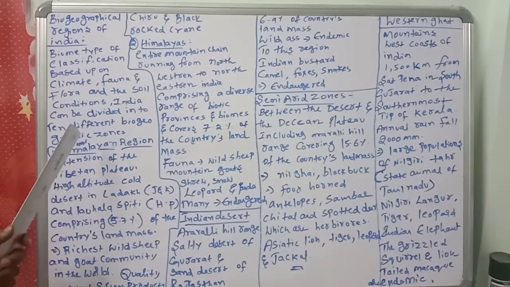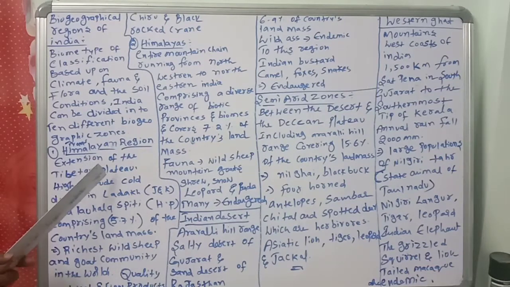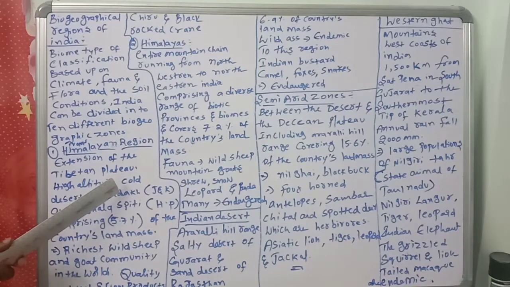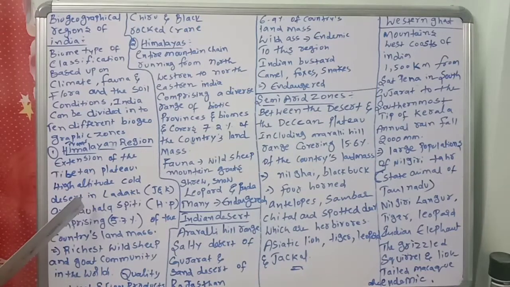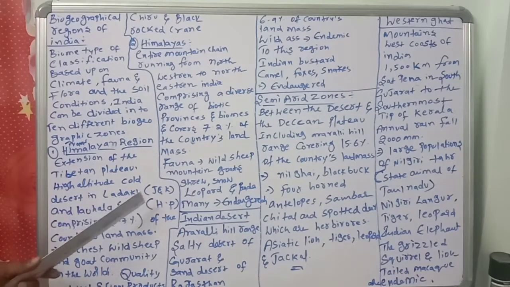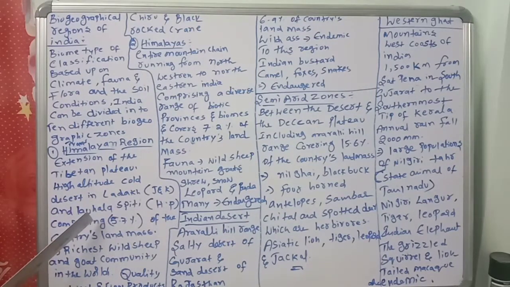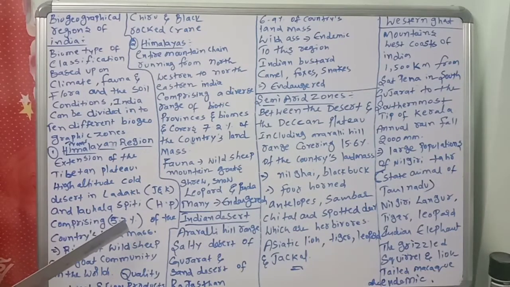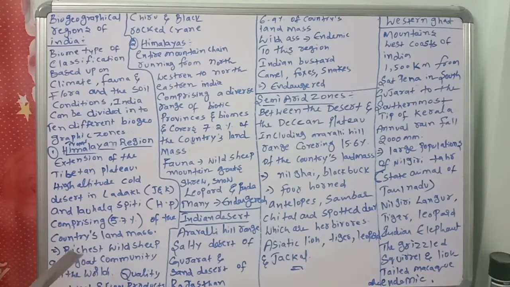We are discussing the Trans-Himalayan region: extension of the Tibetan Plateau, high altitude cold desert in Ladakh, Jammu and Kashmir, and Lahaul Spiti, Himachal Pradesh, comprising 5.7% of the country's landmass.